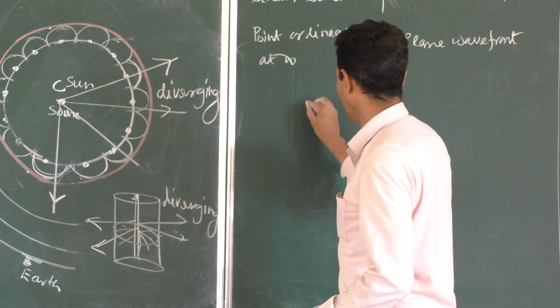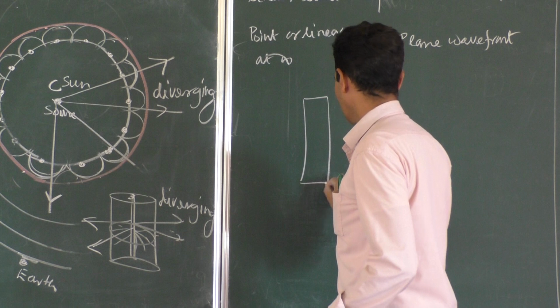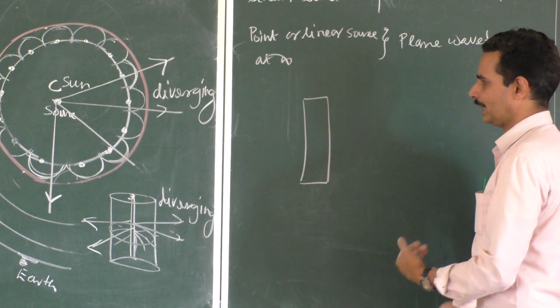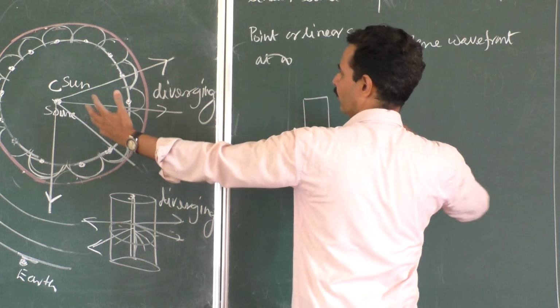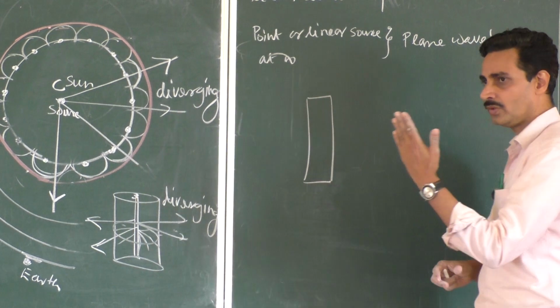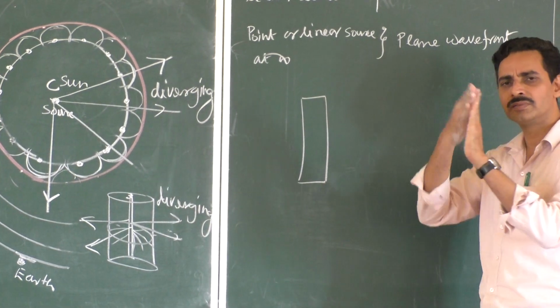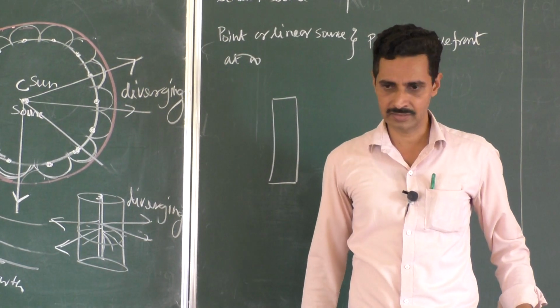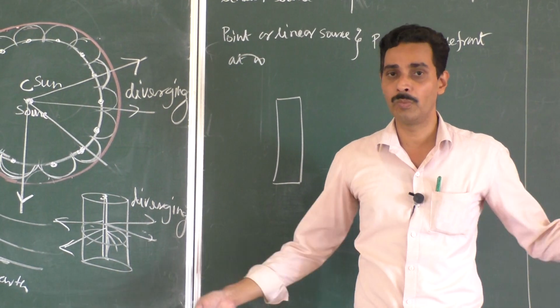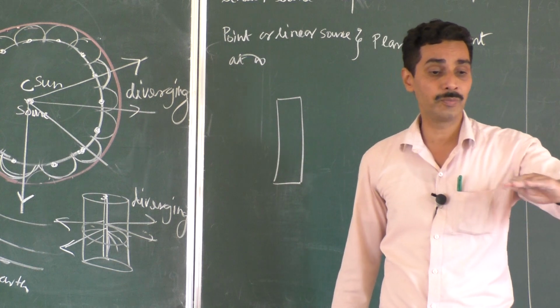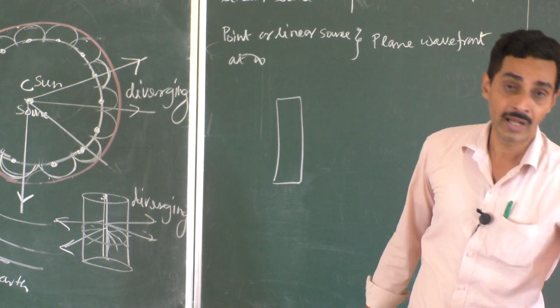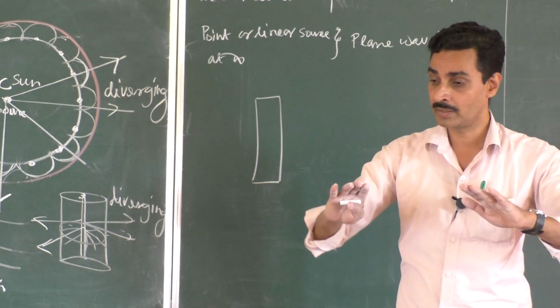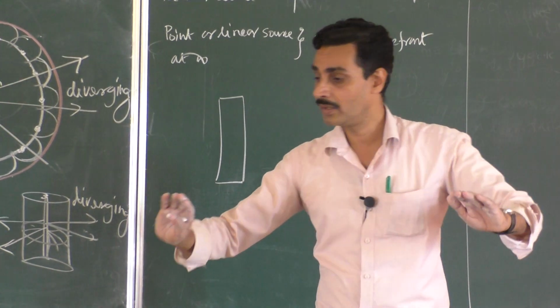So if it is a plane wavefront like this, the curvature is so small that by the time you go away from the source, the curvature is so small that it looks almost plane, right? The best example is, stand on the surface of the earth. Do you feel the curvature anywhere? No. Do you feel that the earth is bent somewhere here like this? You can see it like this, and you can see some countries like Australia and New Zealand at that corner,